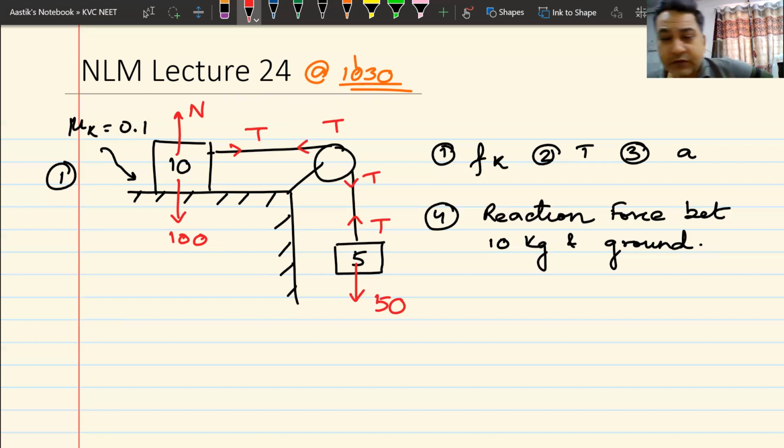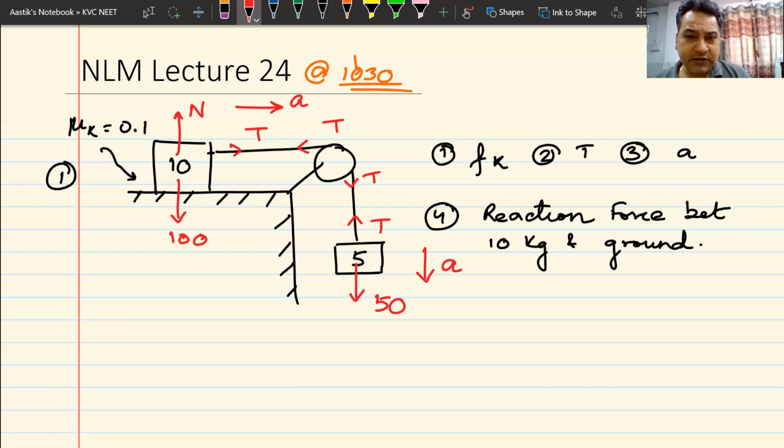Now we have to decide in which direction this system is going to move. Well, there's only one way this system is going to move, and the direction is this block has to move downwards. If it moves downward with an acceleration a, this block will move forwards with an acceleration a. Why is the acceleration the same? Because they are joined by the same string. So we are just following what we had done in the previous classes. As soon as you have the direction of acceleration, now you can write the equation for this block. 50 is downwards, T is upwards, and acceleration is downward.